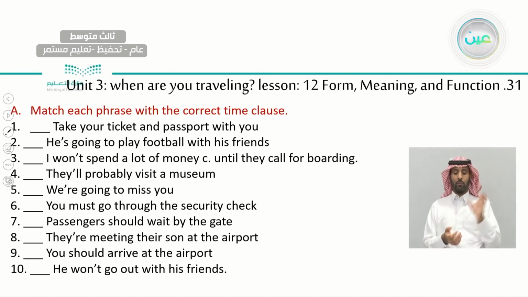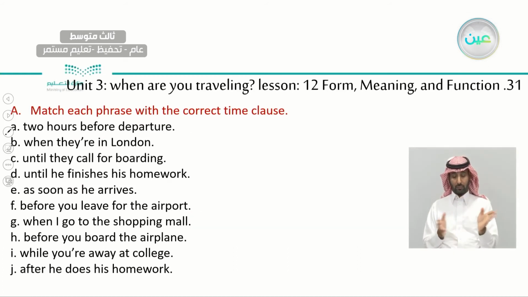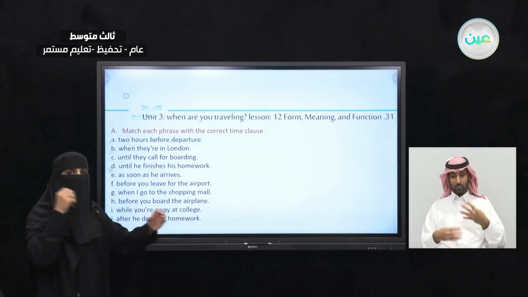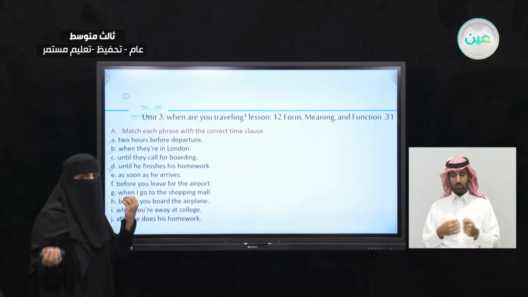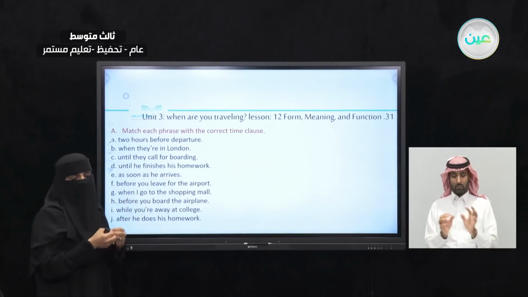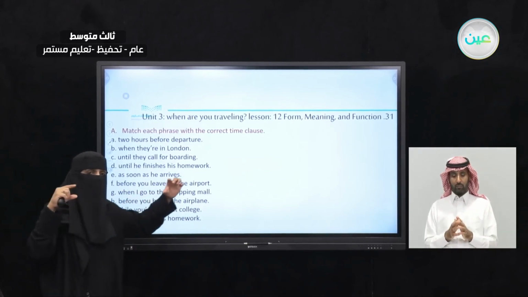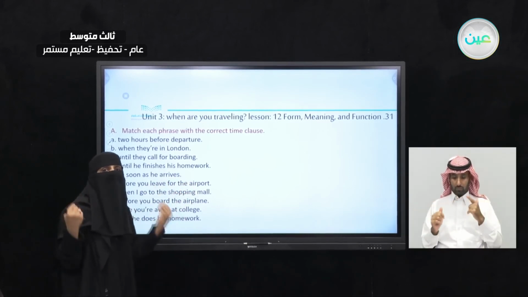So here we have items from 1 until 10. These are the main clauses. And next to them, A until J, these are the time clauses. Okay? You have to match them. You have to put each one of them with the correct one. You have to make it a full statement, a complete sentence.